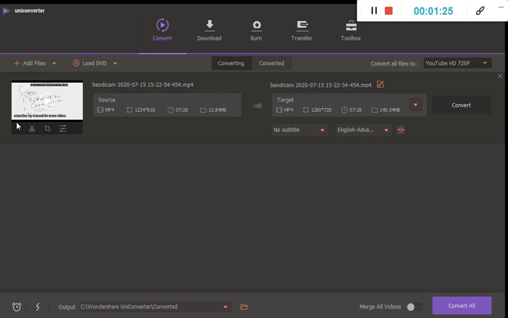Now you can see options over here. You can trim your video, you can crop your video, and there are multiple different options over here, like convert, remove, play, media information, open file location, and all of that.